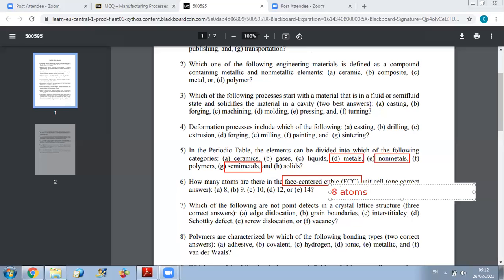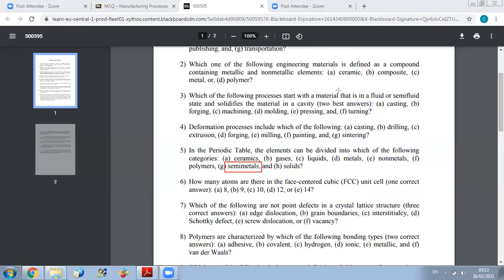So I have 8 atoms at corners, and I have plus 6 atoms at center of faces. So I will end up with, in total, 14 atoms. So I will select the answer E. So I have 14 atoms in FCC configuration.